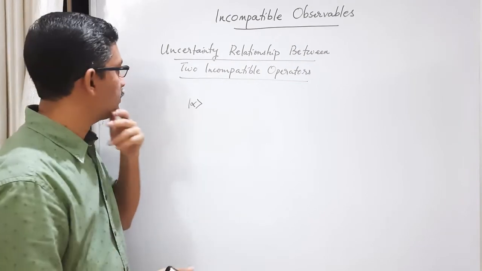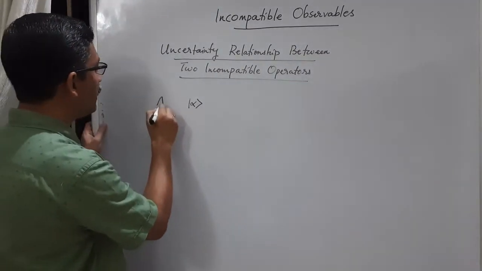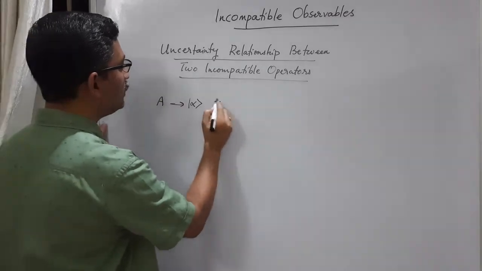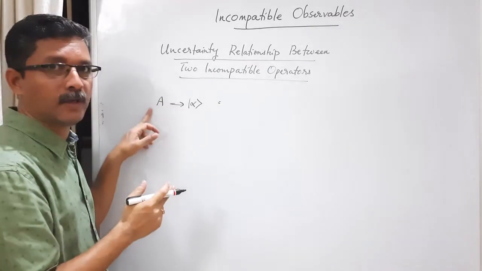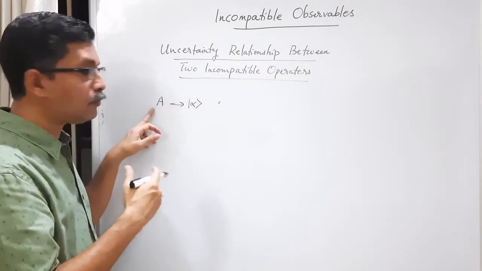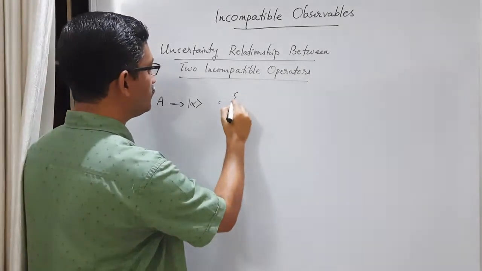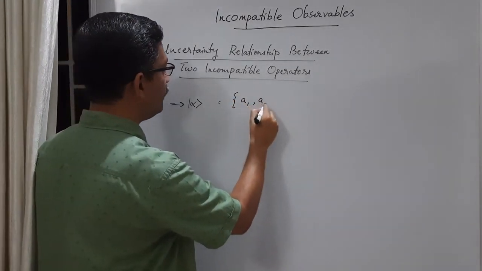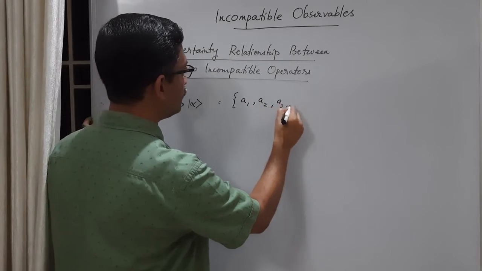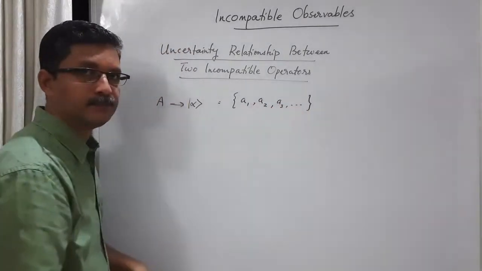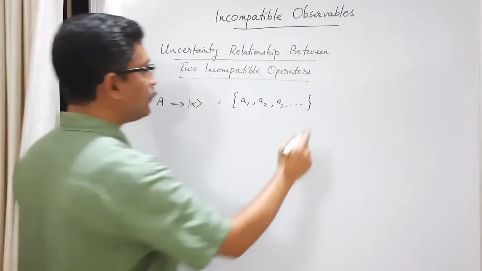Okay, what is the result of measuring these physical quantities A and B in the same state? See, if we measure A in this state, we know that since this is not an eigenket of A, the value of A will be dispersed in this state. So we get something like A1, A2, A3, etc. A is dispersed. And we can find the average value.